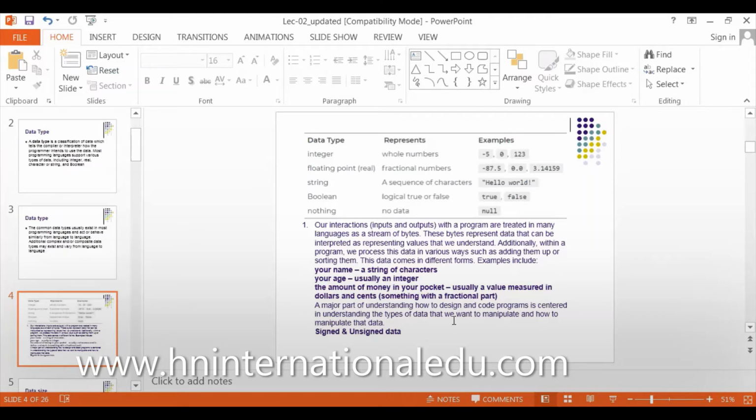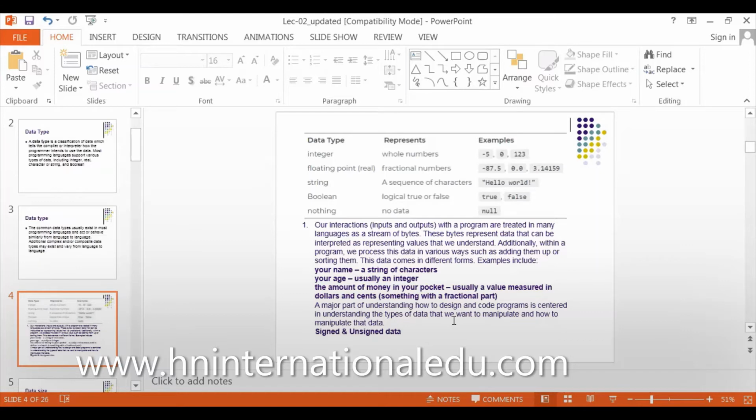In which data type can you represent the amount of money? It can be a real number, a floating point. Very good, that is the data type.